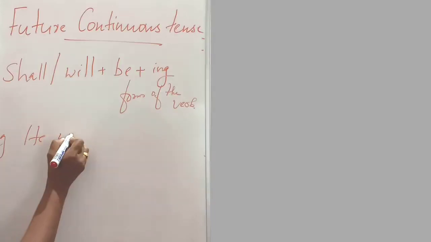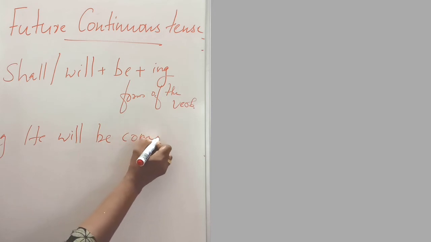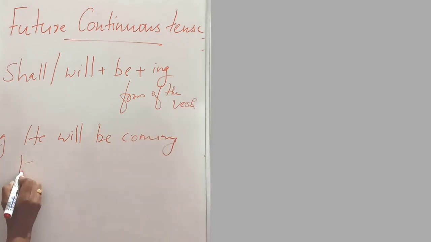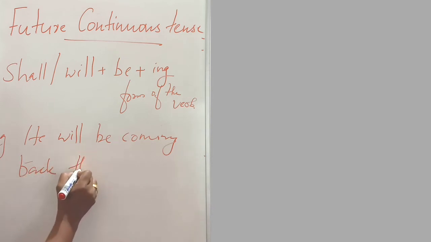Then it is used to express future action without intention, a future action having no intention. Example: he will be coming back this way.